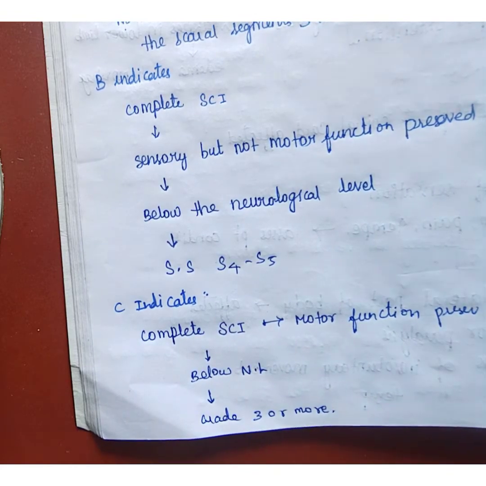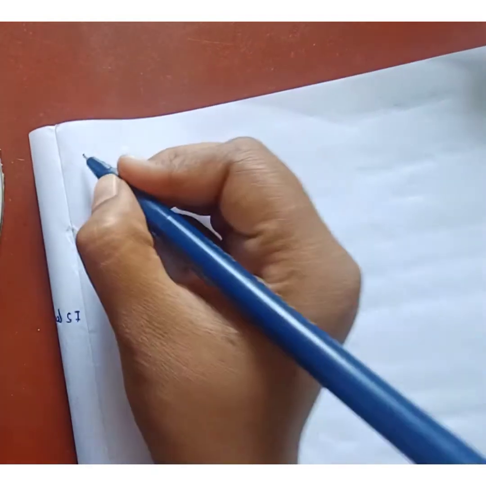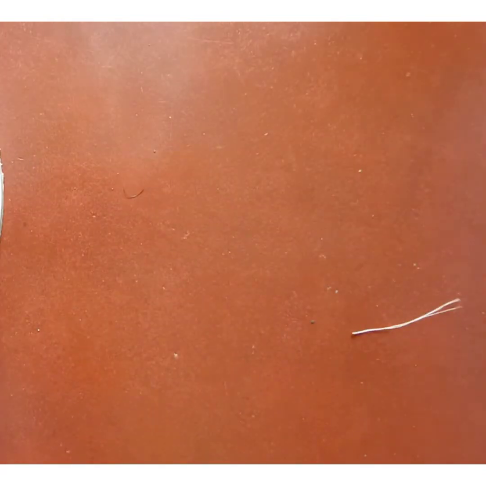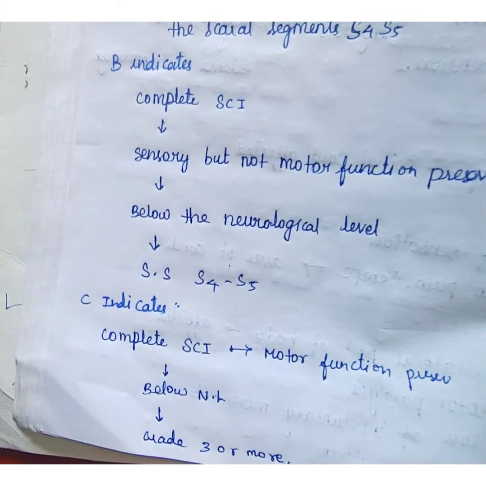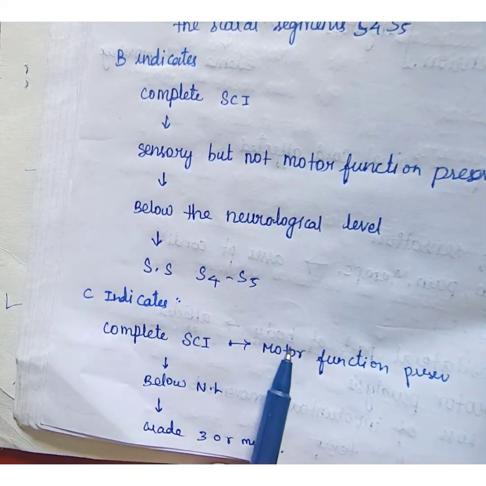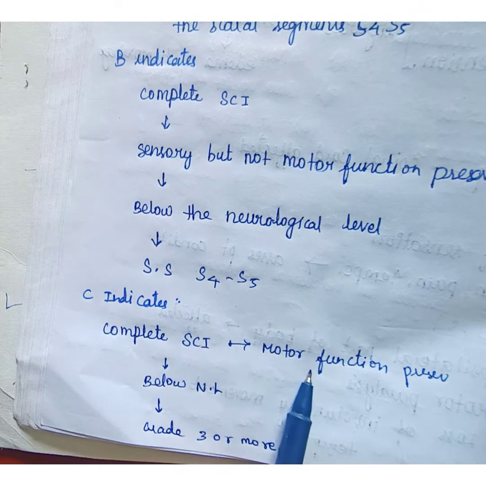So in C there is a complete spinal cord injury and motor function is preserved below the neurological level.